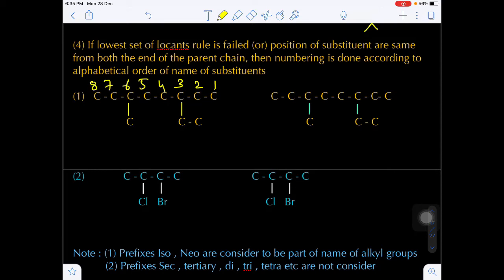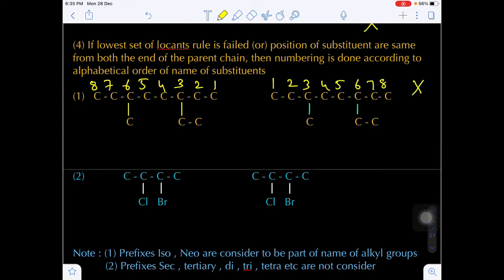Yes or no? Once again I am repeating. From both ends, if the substituents are present at equidistance, then give the priority by the alphabetical order of the names of the substituents. Okay. Now here, are you getting my point? The same example, numbering 1, 2, 3, 4, 5, 6, 7, 8.